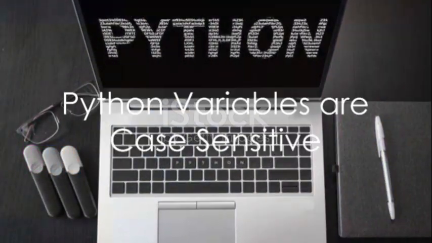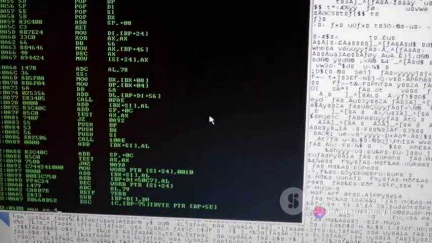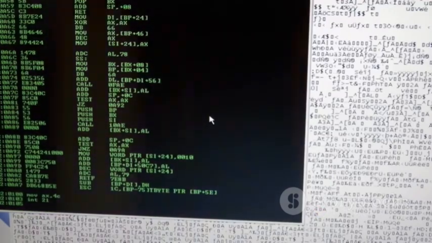One of the crucial points to remember is that Python is case-sensitive. This means that a variable named Example is different from a variable named example. So always be mindful of how you name your variables.